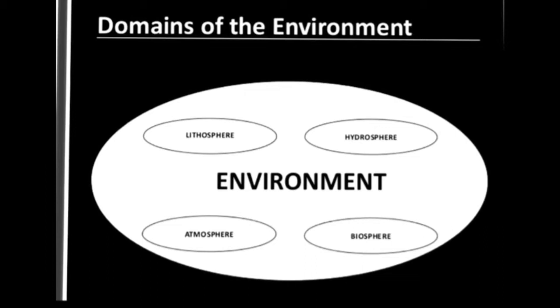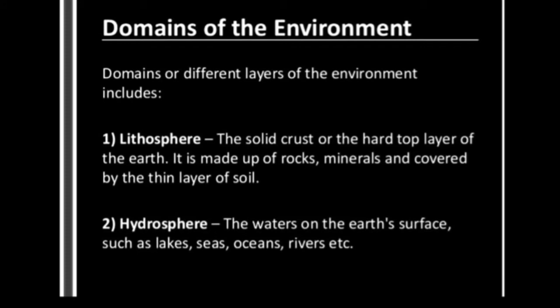So let's discuss lithosphere. The solid crust or hard top layer of the earth, which is made up of rocks, minerals and covered by a thin layer of soil, is called lithosphere. The term lithosphere means rocky crust. It not only includes the land surface but also the oceanic floor. The average thickness of the lithosphere is about 100 kilometers. Lithosphere provides land for building houses, roads, factories and also for agriculture.